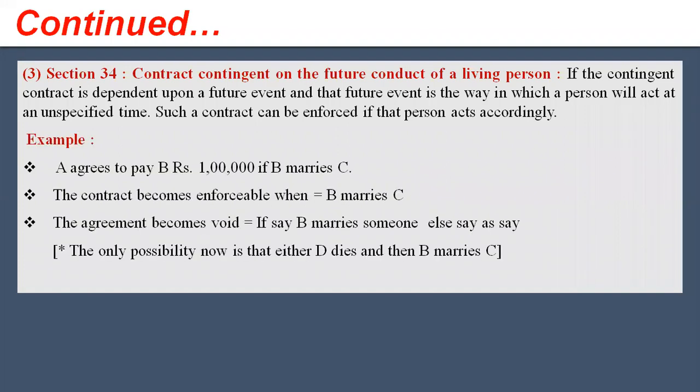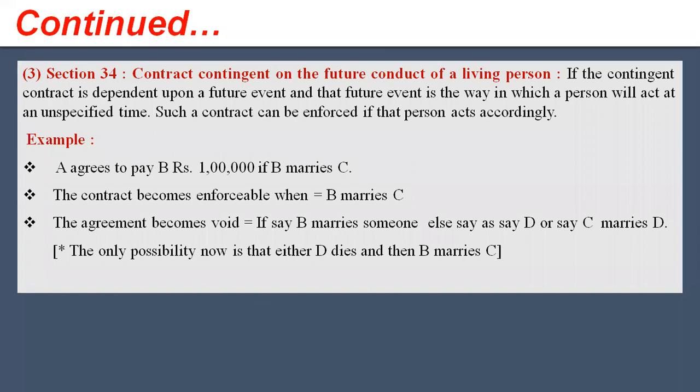Here the example is, A agrees to pay B rupees 1 lakh if B marries C. Now, whether B will marry C depends upon the willingness or conduct of B. So the contract is contingent on the future conduct of a living person.